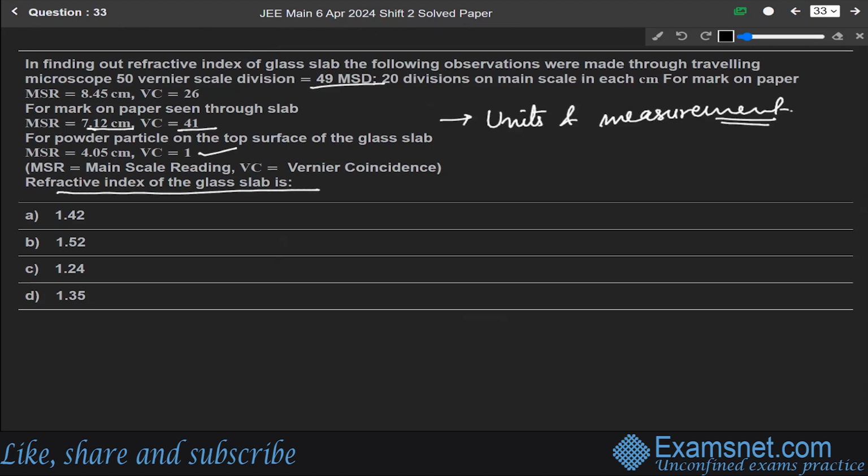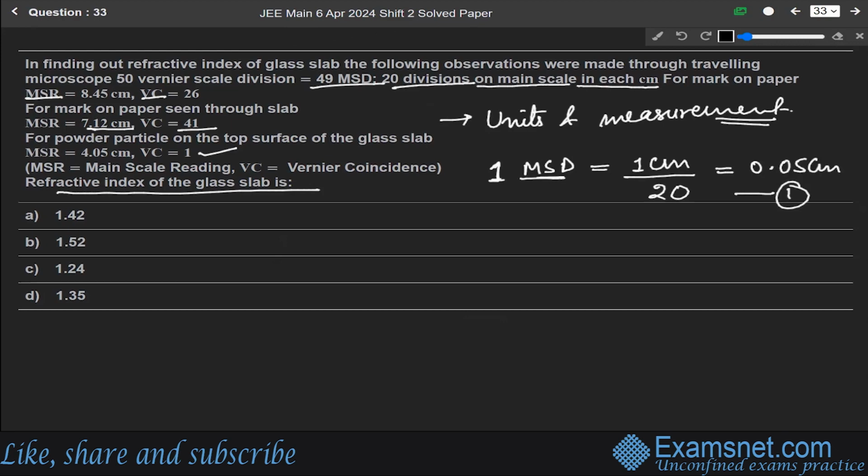Now we are given MSD. MSD means main scale division, MSR means main scale reading, and VC means vernier coincidence. First of all, it says 20 divisions on the main scale in each centimeter, which means one main scale division is equal to 1 centimeter over 20. So one main scale division, according to this question, is 0.05 centimeter.